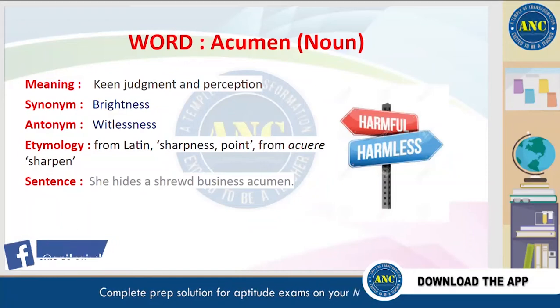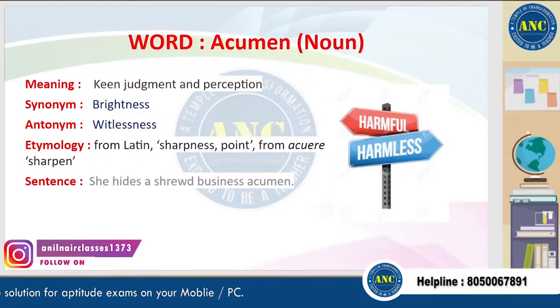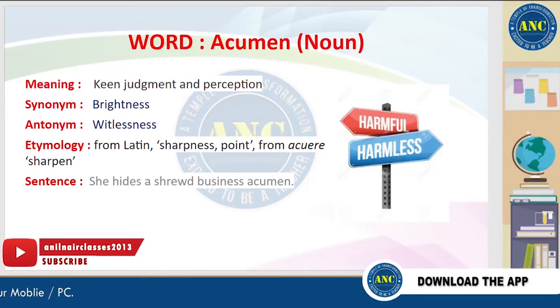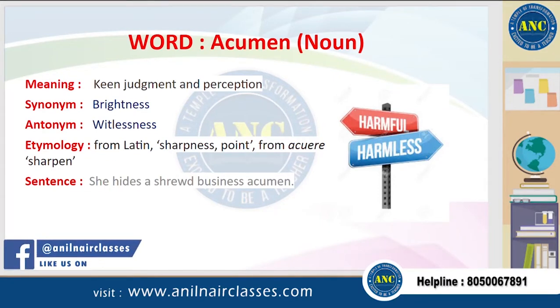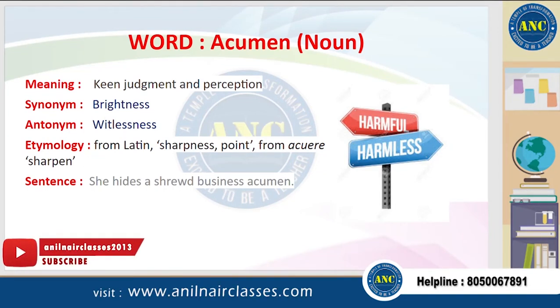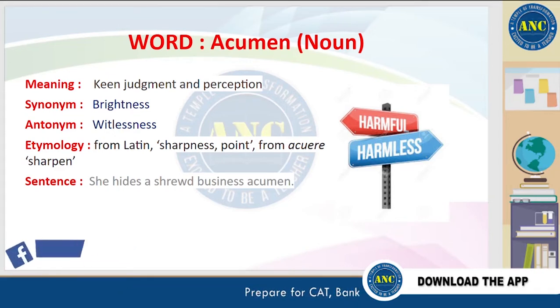The next word is acumen. Acumen means keen judgment and perception. A synonym for this word is brightness, and an antonym is witlessness. It is derived from a Latin word which means sharpness or point. A sentence for this word is, she hides a shrewd business acumen, and she knows what is harmful and what is not for her business.